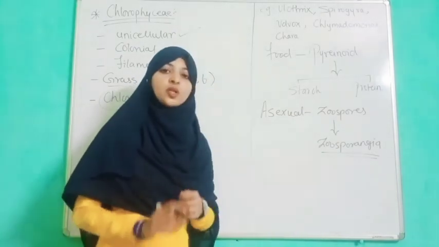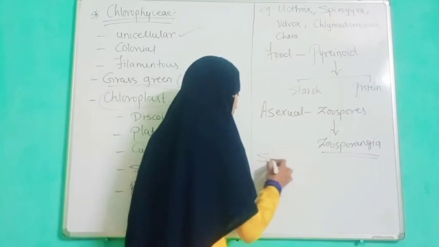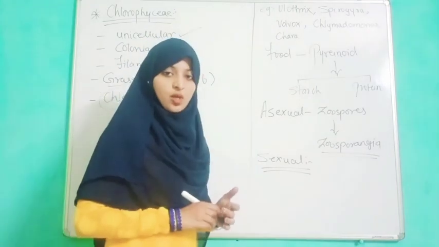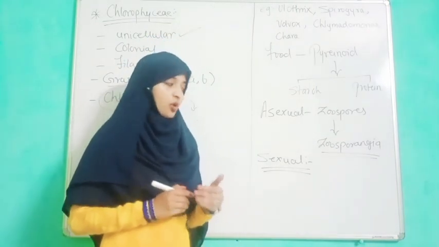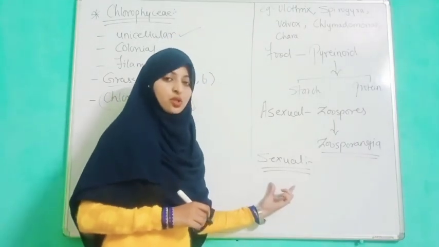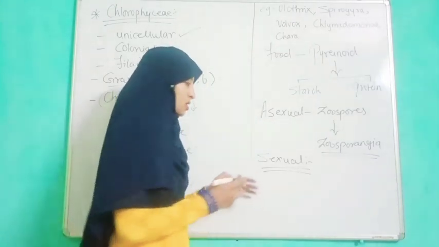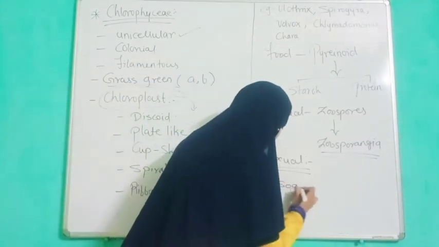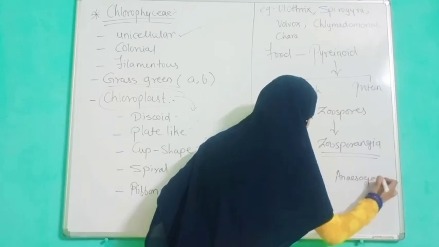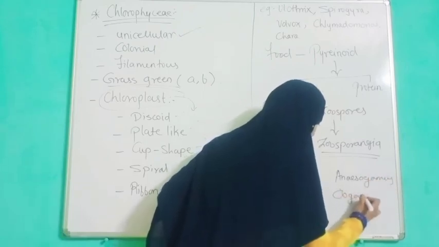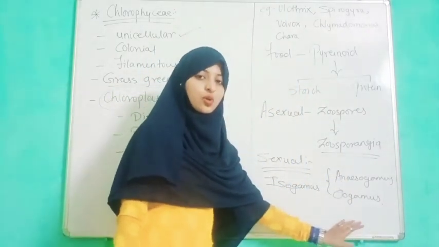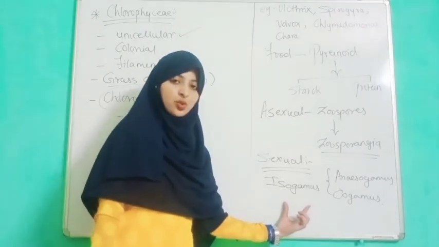In sexual reproduction, they form gametes. It may be an isogamous condition, where the gametes are similar to each other, or an oogamous condition. The oogamous condition shows dissimilar gametes, and the isogamous condition shows similar gametes.